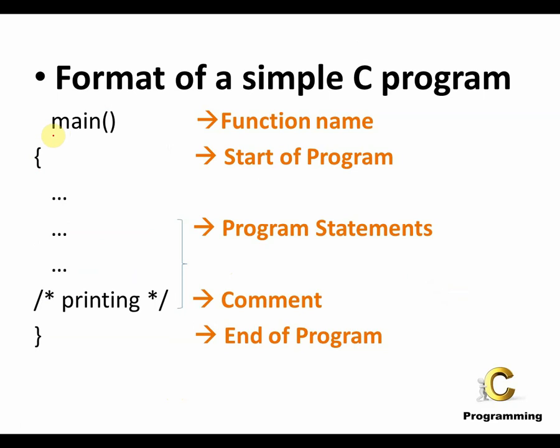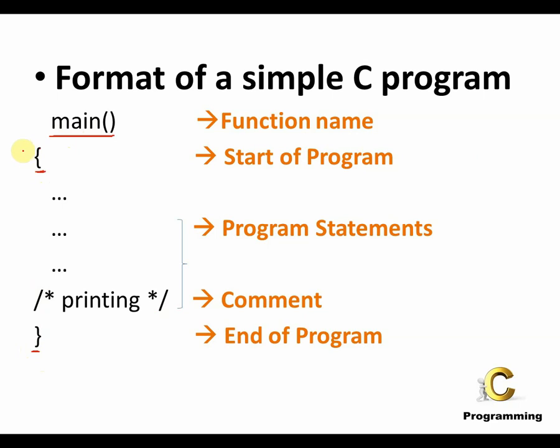We have looked into how to write the main statement, the different forms of it. So this particular curly brace you see over here denotes the start of the program. Now the end of the program is denoted by the closing brace. If you consider this to be the function main, here the function starts and here the function ends.